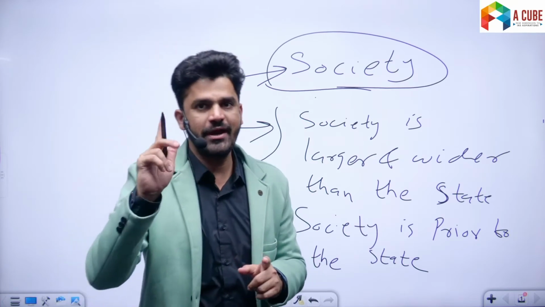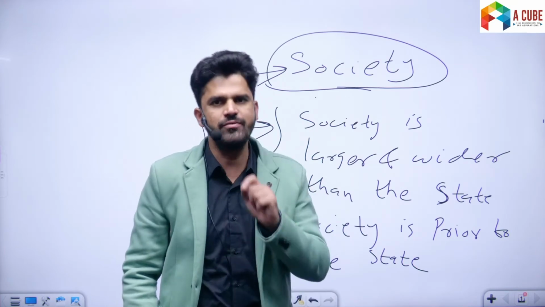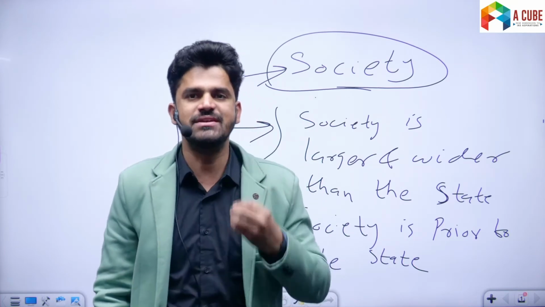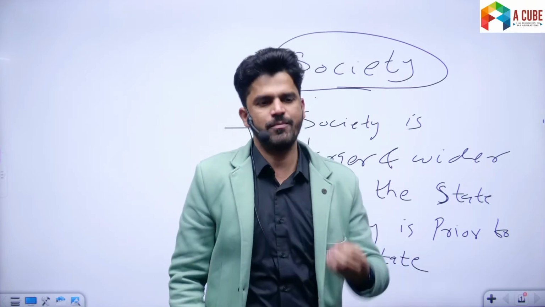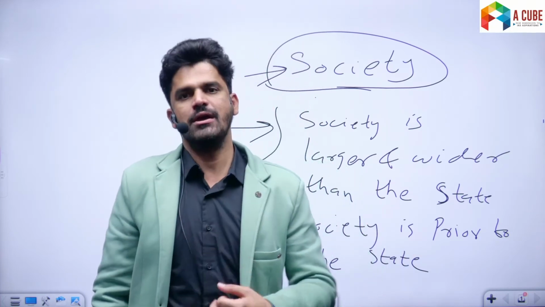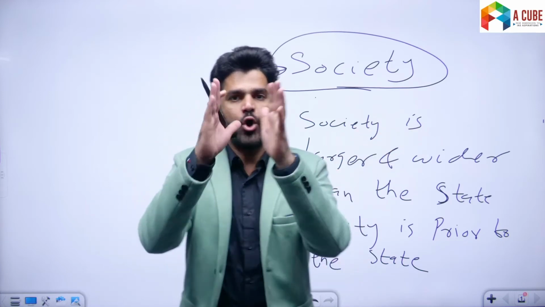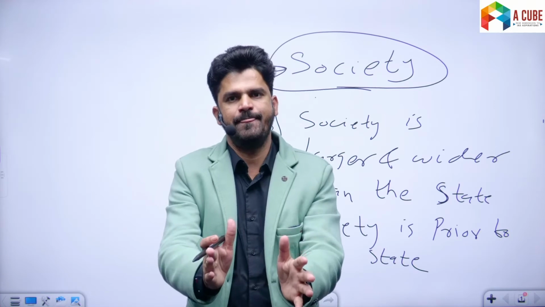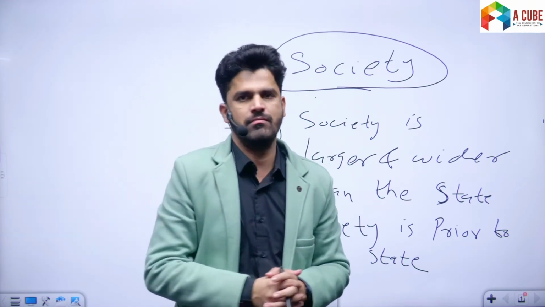I told you in the beginning, right? Go and listen to that particular five minutes. Human beings' desire for peaceful coexistence, peace, order and safety led to the creation of the state. So society was already there, and the institution of state was created later on.